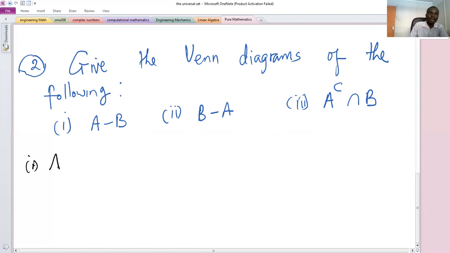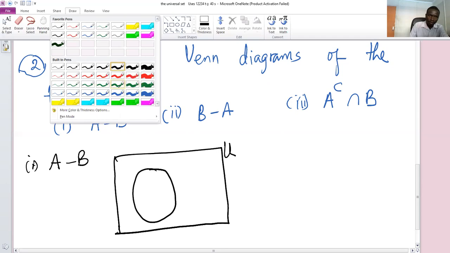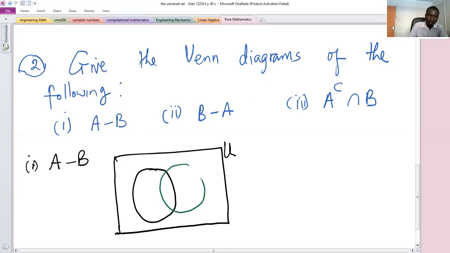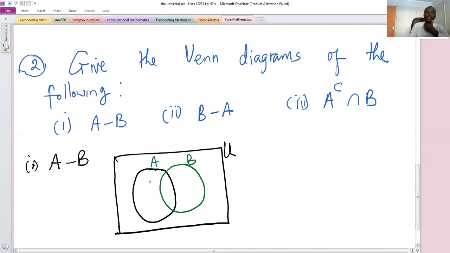So part 1, A minus B, means the set of all those elements which are in set A but not in B. So let this be our universal set U, and then let this be set A. Let this be set B. Now, when we say A minus B, we mean the region in set A that is not part of B.